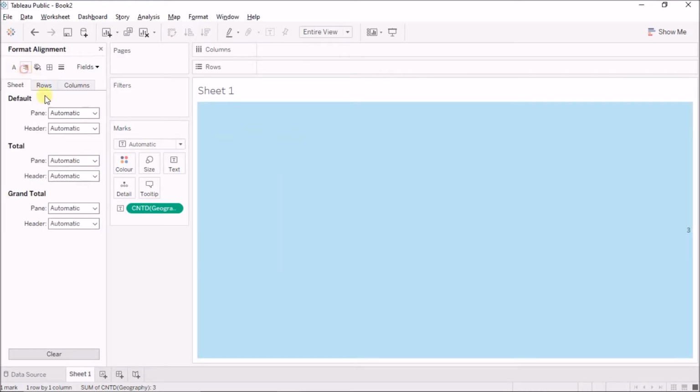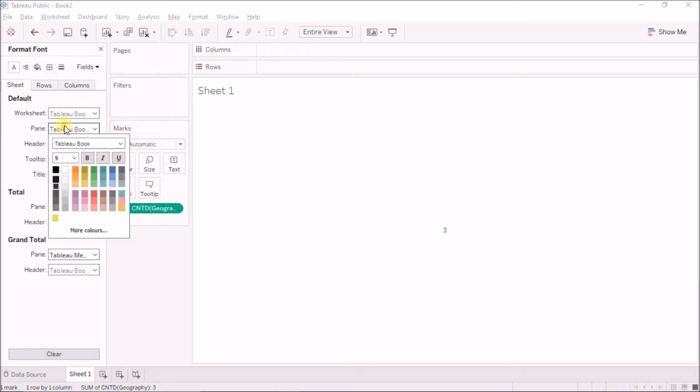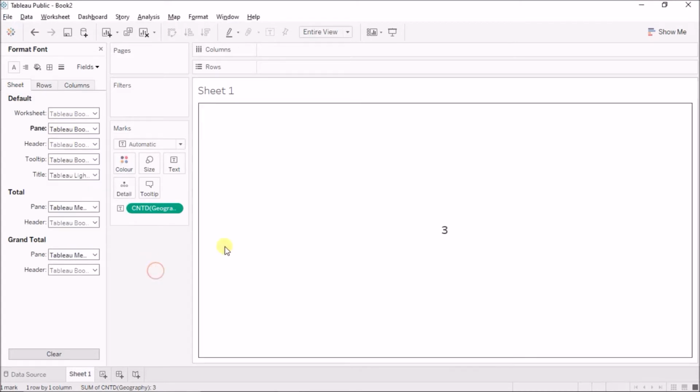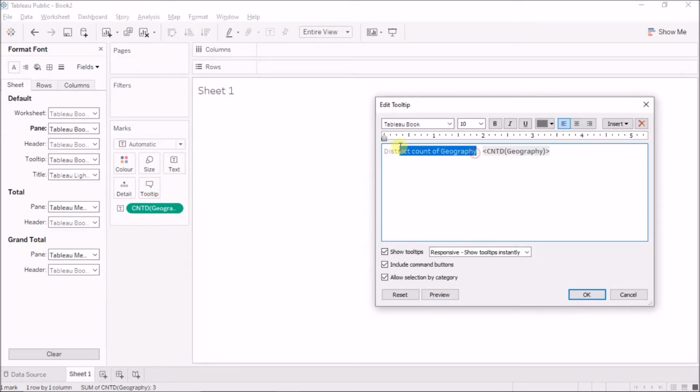So I'll set the alignment of the pane to be central, and in the pane I'll increase the size to 16. I'll make it bold as well. Okay, and I'll just rename the tooltip. It currently says distinct count of geography. I'll say number of presence in. Okay, so presence in these many, and I'll just copy this to get the formatting correct.